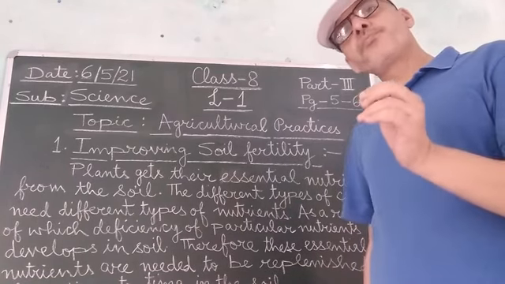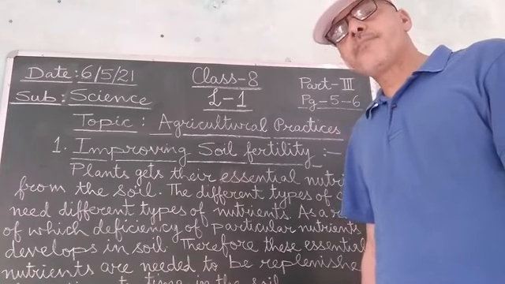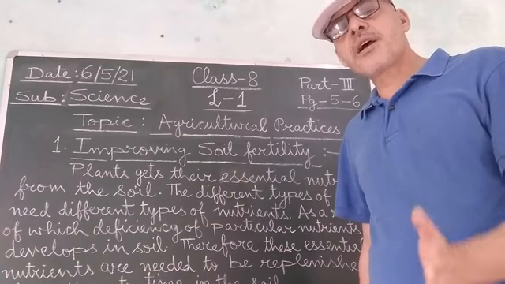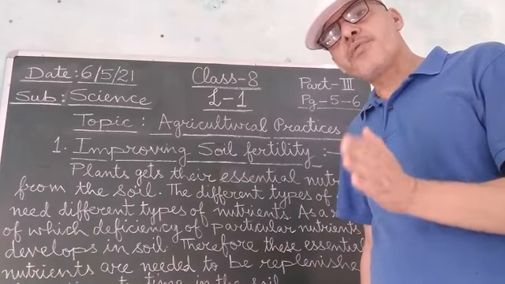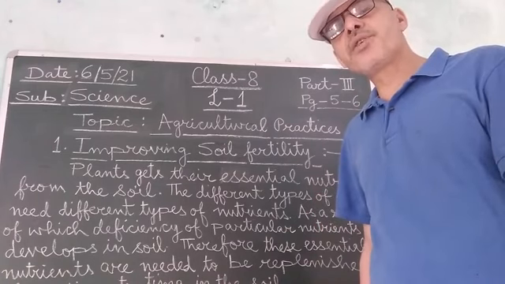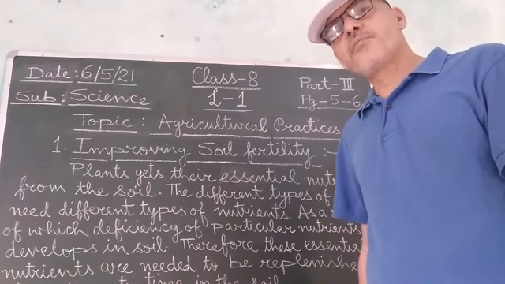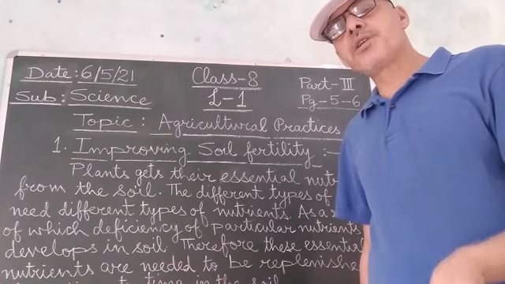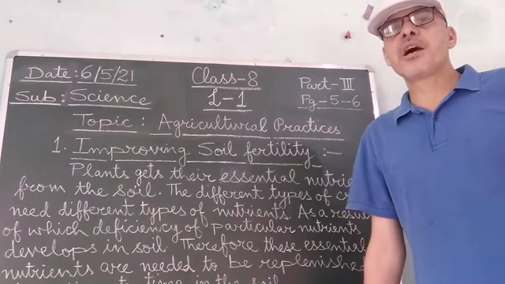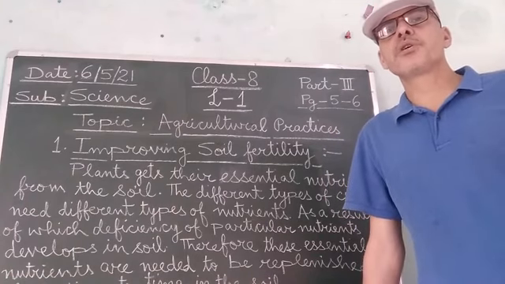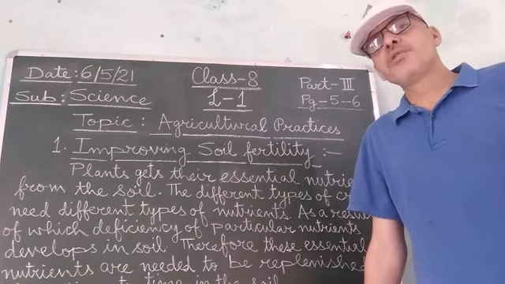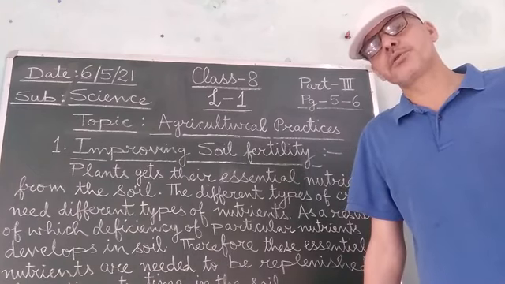So, in order to replenish the requirement of nitrogen in the soil, the farmers are advised that after growing wheat plants in one season, in the next season they should cultivate leguminous plants, for example pea, gram, lentils, etc. Why? Because these leguminous plants have small protuberances, small swellings, in their roots, which are called root nodules.